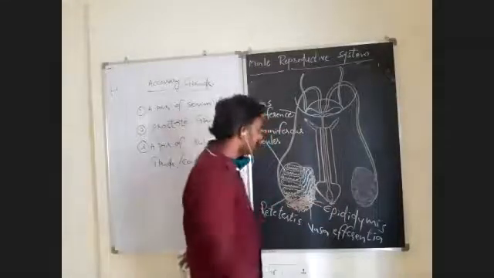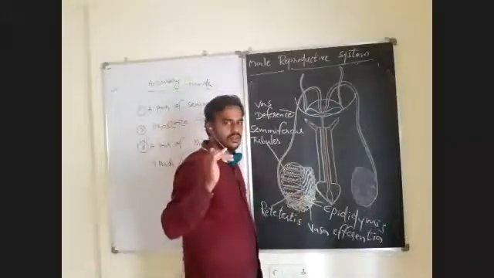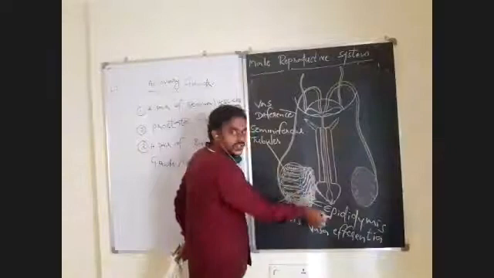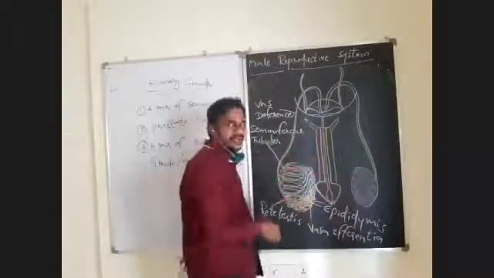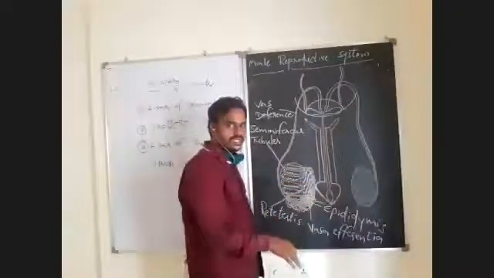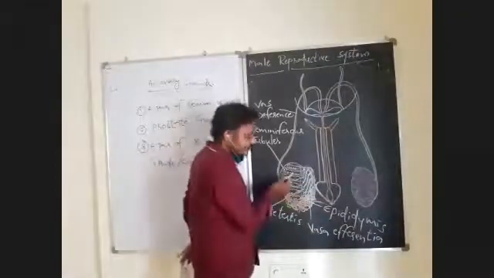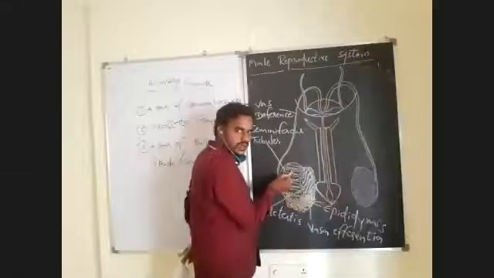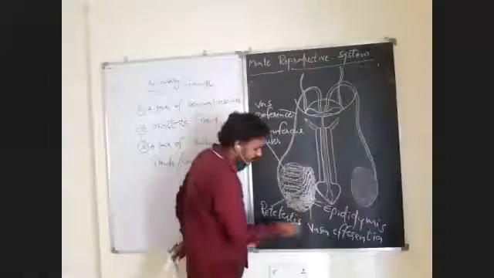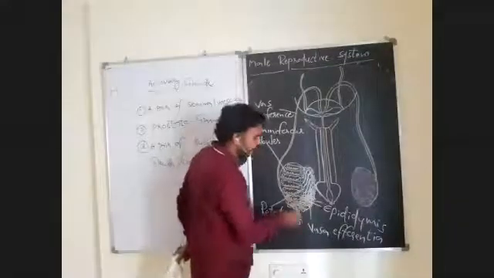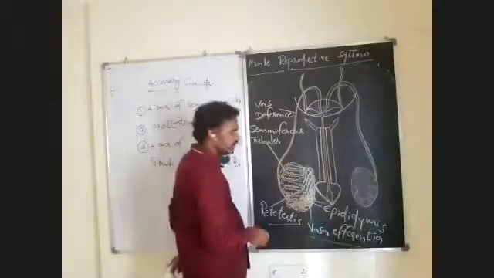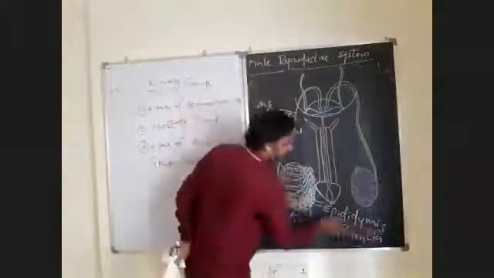So now the spermatozoa will be released outside. Then how will it come out? For that there is a passage. This passage contains different types of ducts, all together known as accessory ducts. Here, the seminiferous tubules produce the spermatozoa. The seminiferous tubules open into the rete testis. The rete testis opens into the vasa efferentia. The vasa efferentia open into the epididymis.